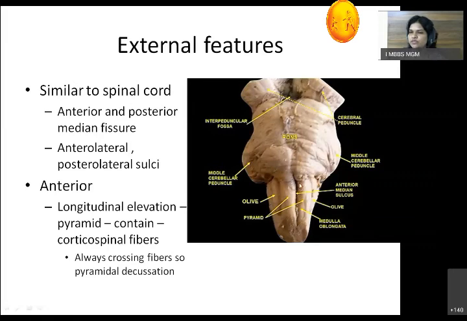On the ventral surface, what we are able to see is the anteromedian sulcus, pyramid, then anterolateral sulcus, olive, then posterolateral sulcus. Now this pyramid, in the upper part, they are completely separated from each other, but in the lower part, there is a blurring of these features because of the fibers crossing from right to left and from left to right. So that is called decussation.